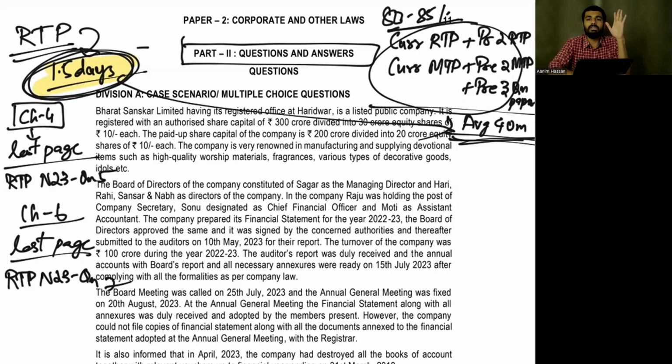And this has to be revised in the 1.5 days. Along with this, you also have to incorporate MTPs plus past questions of only the previous 3 papers and 2 attempts.